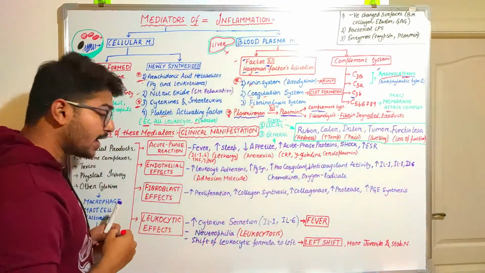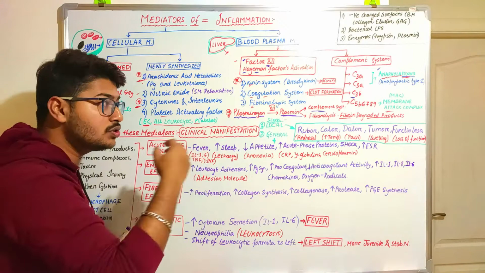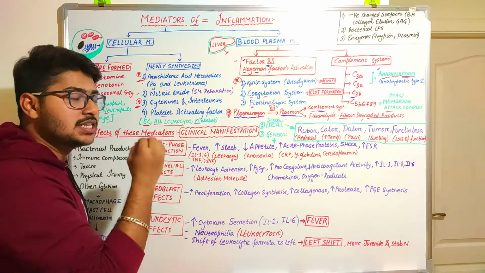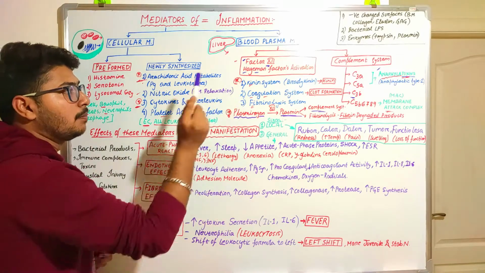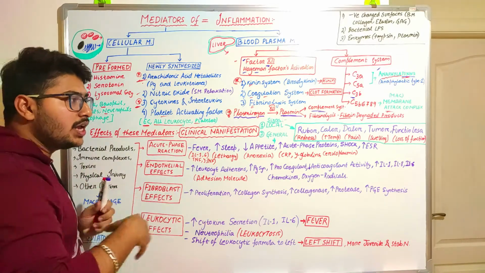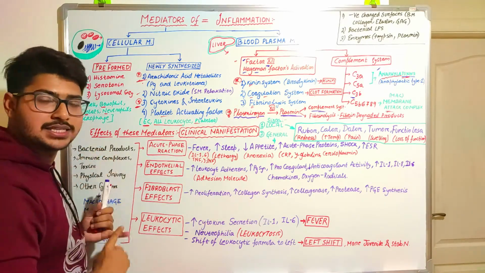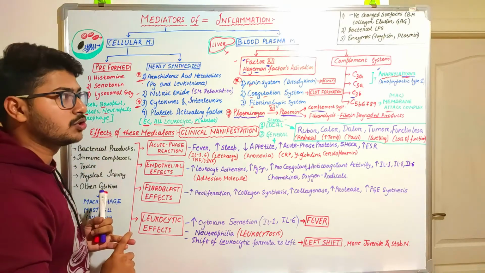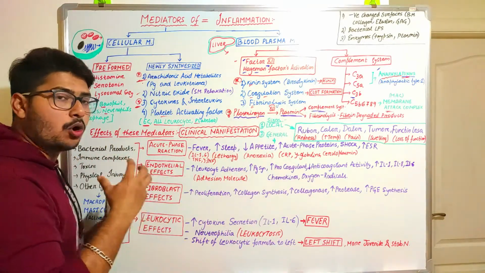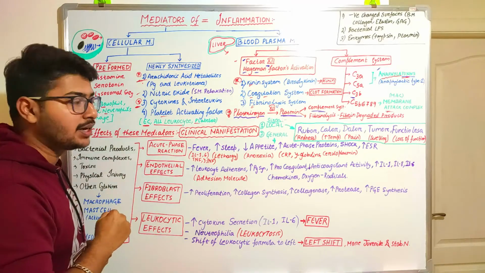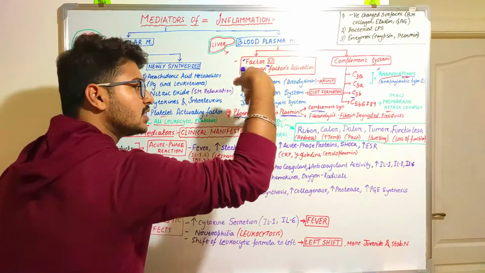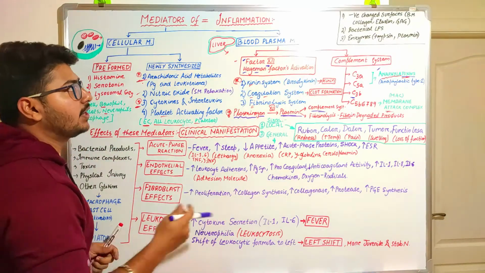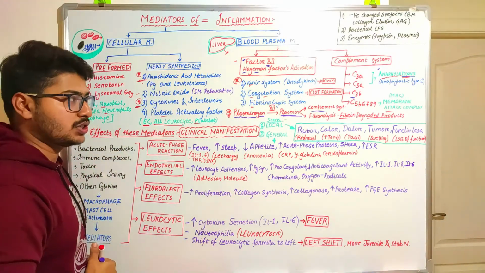What is the function of the membrane attack complex? It produces an enzyme, perforin, that perforates the cell membrane of the bacteria. Ultimately they cause lysis and phagocytosis, which help the body defend against bacteria or any kind of infection. So the complement system also gets activated through this mediator process.